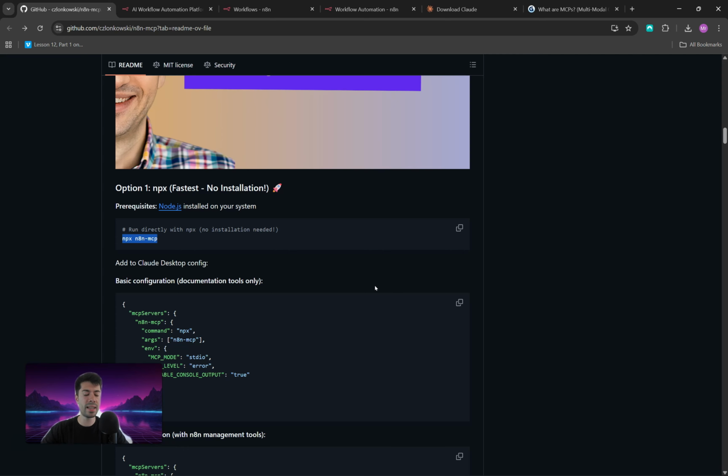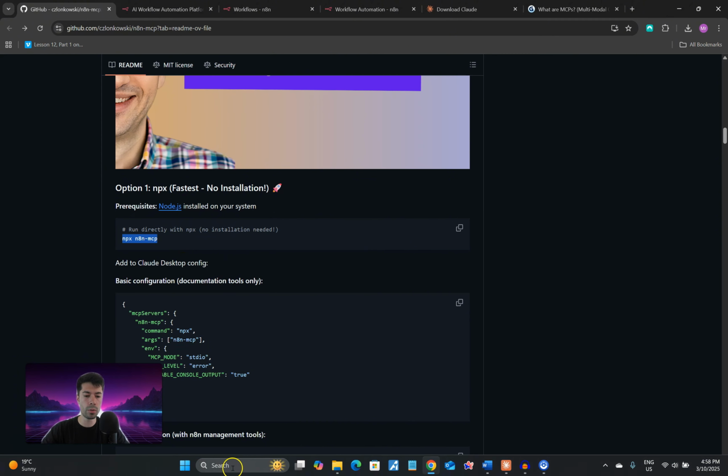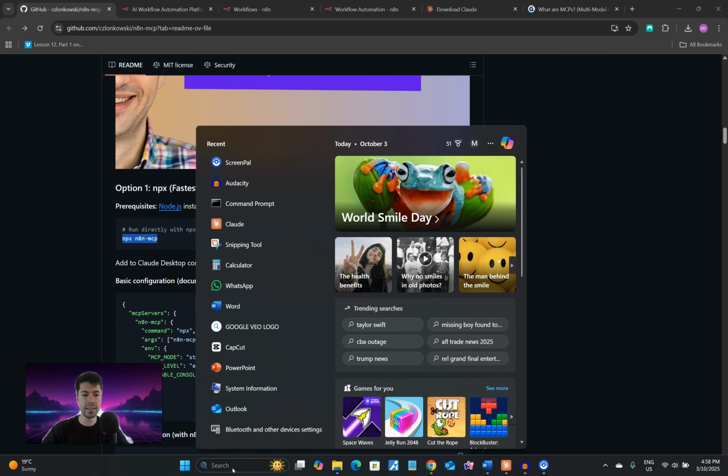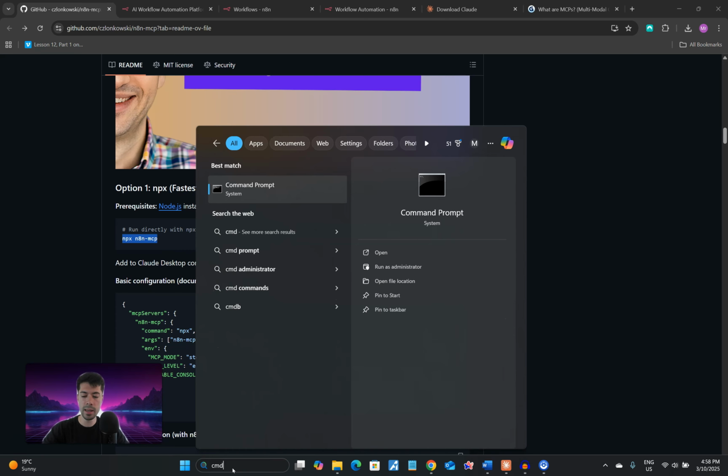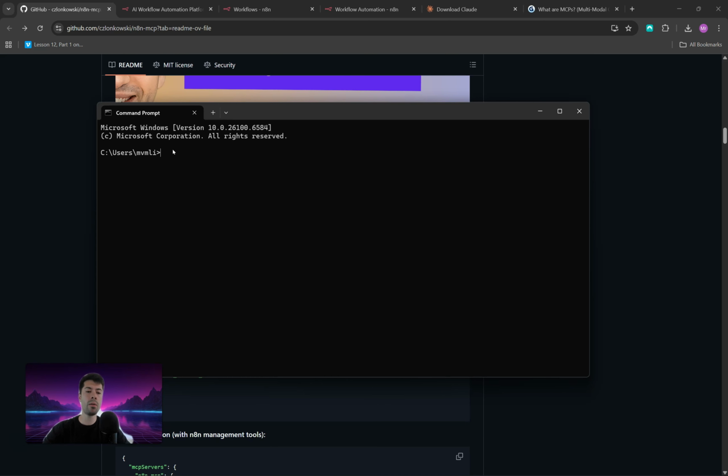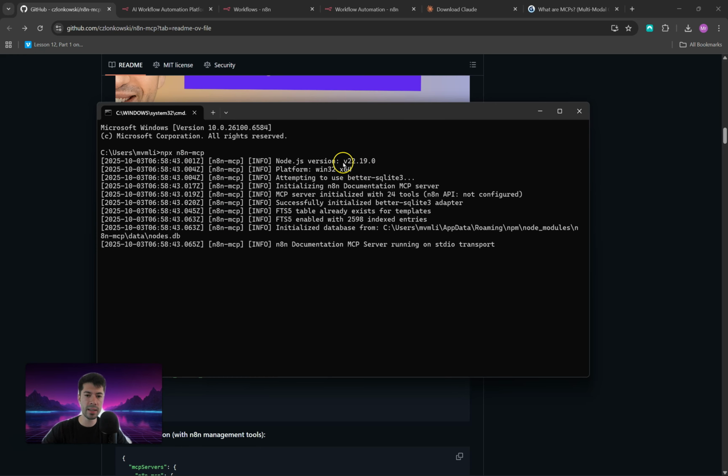Once Node.js has been installed, our next step is to run it. So all that you're going to do is copy this command here, npx n8n-mcp, and you can go to your taskbar, then type in cmd and click on enter. Now all that you need to do is just paste that command here and press enter. Then once you see this, it means that Node.js has been installed on your machine and this step is done.